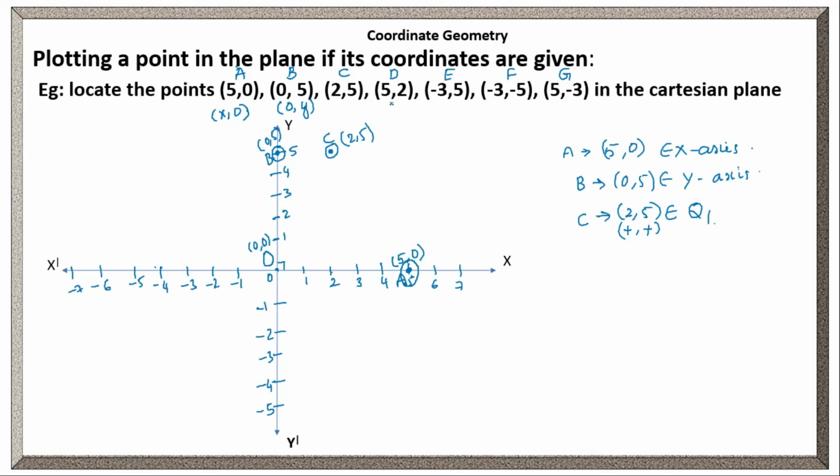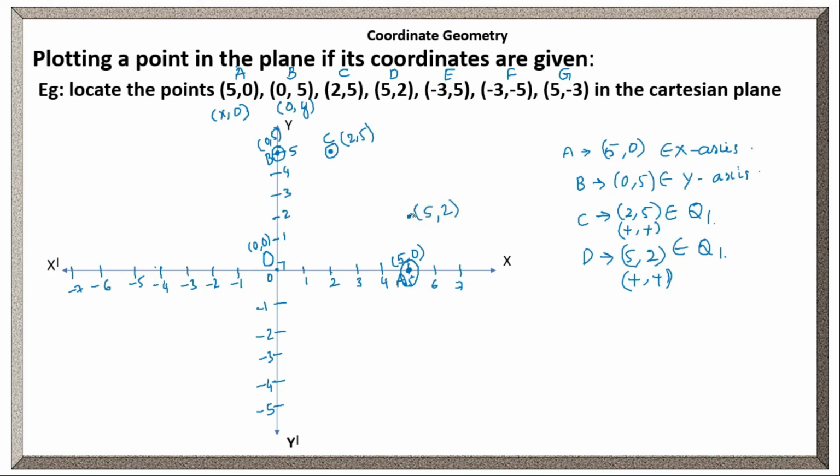Now 5 comma 2, point D. Both are positive here also. Plus comma plus belongs to which quadrant? Quadrant 1. So 5 on the x-axis, 2 on the y-axis. Where will it be? Here. 5 comma 2.